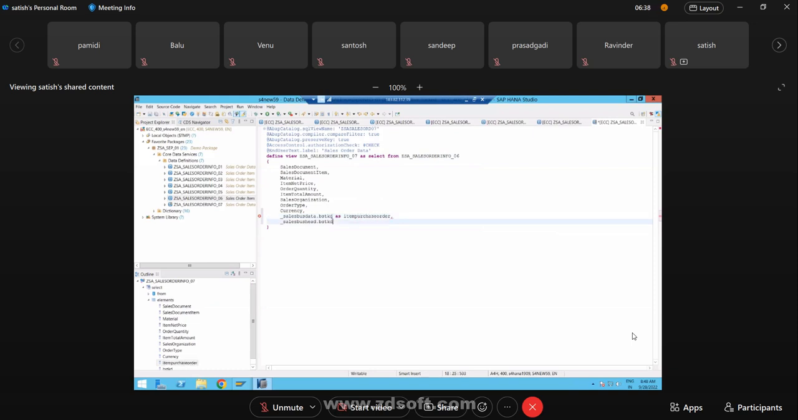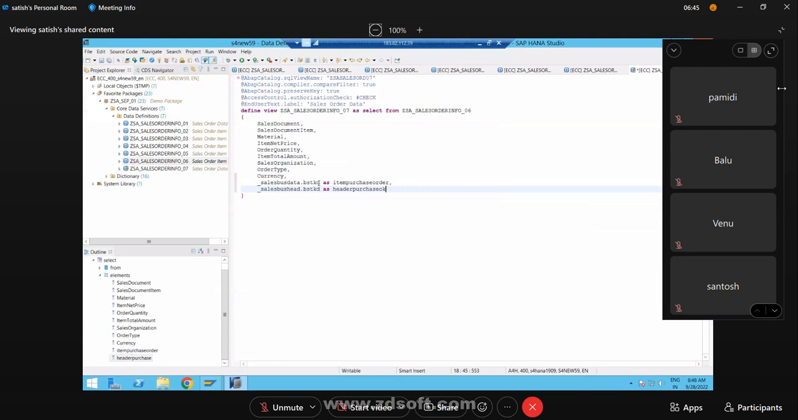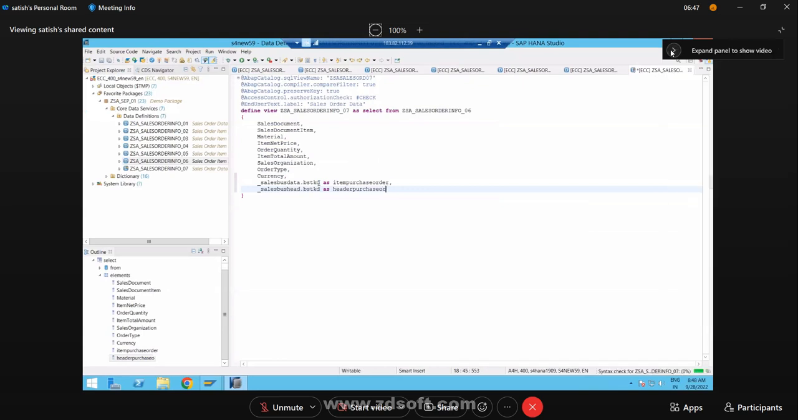Okay, as header purchase order. Some different names. Okay, now see here, guys. First thing, this is the association from where in this CDS. Select from. This is the CDS we used. Okay, this association is part of that particular CDS.